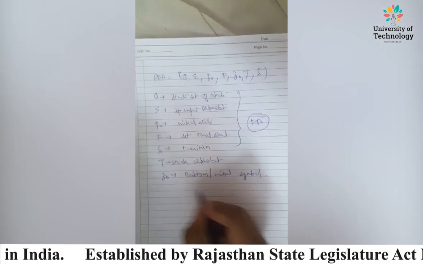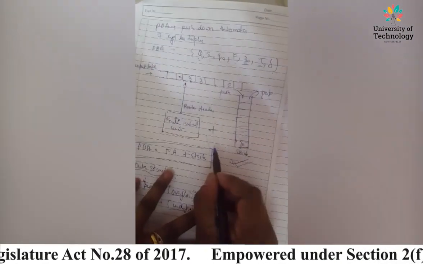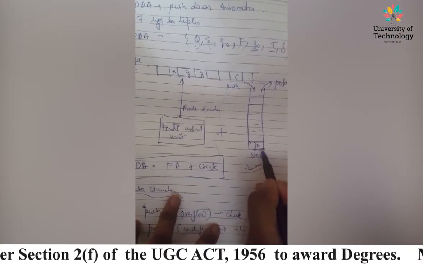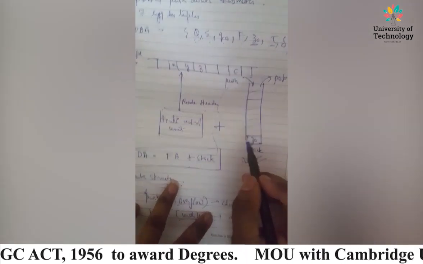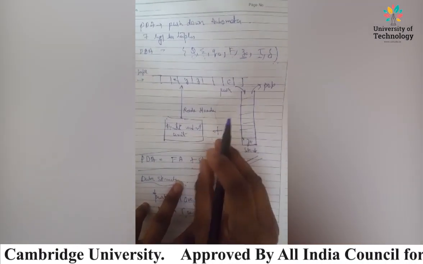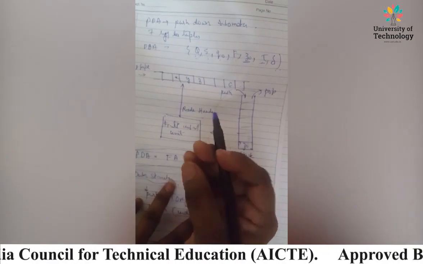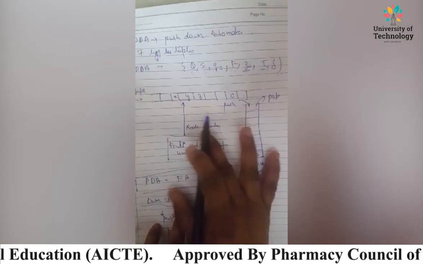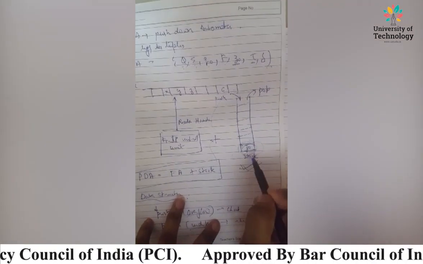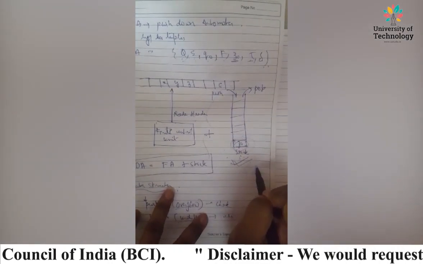Now what is the role of this Z naught? In this architecture I have drawn Z naught at the end of the stack. We place it at the bottom. So what is the use of this Z naught? Z naught denotes whether the stack is empty or not. In order to check whether the strings introduced into the stack are still there or finished, there should be something which indicates that now all the strings inside the stack are finished. So this is the symbol which tells us that the stack is empty now, right?